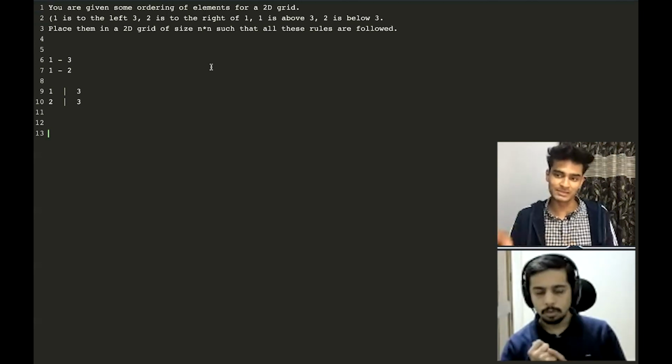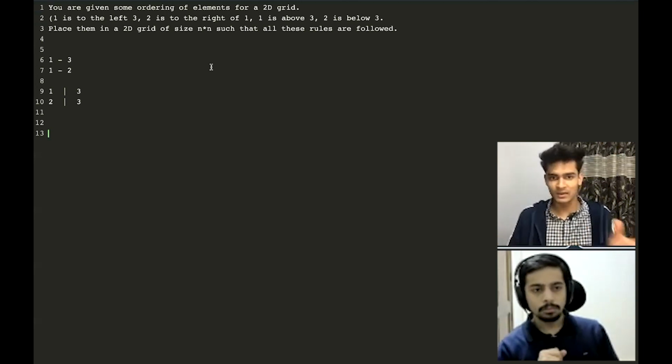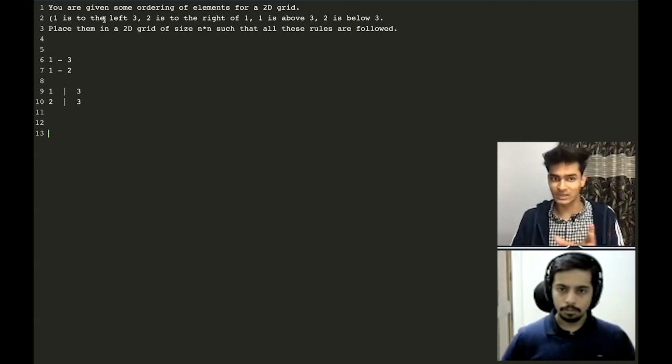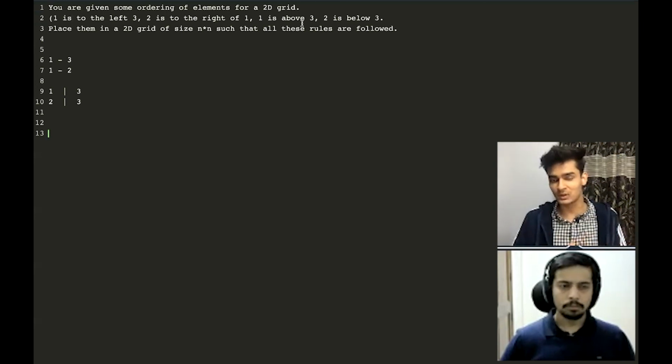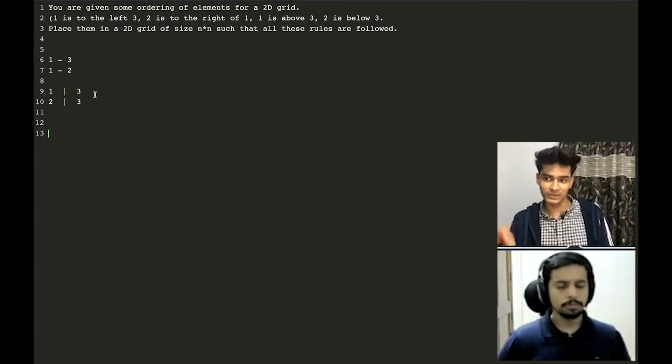And now you need to place these numbers in an end-to-end grid such that this ordering is followed. So let's say our n for an example was 3. And we were given these orderings. 1 is to the left of 3, 2 is to the right of 1, and 1 is above 3 and 2 is below 3. But now you need to place these numbers in a grid of 3 into 3.